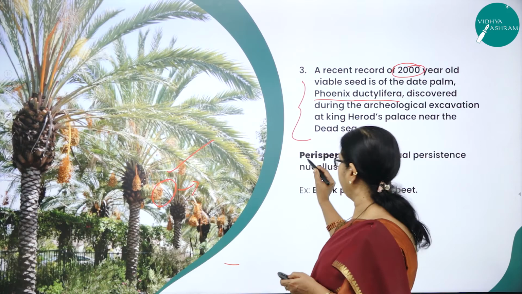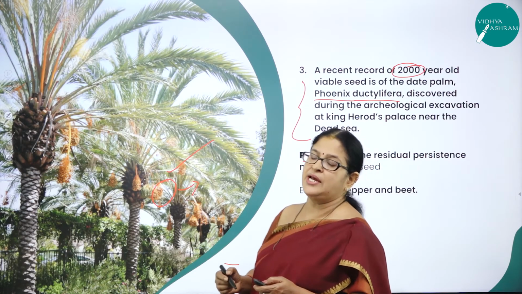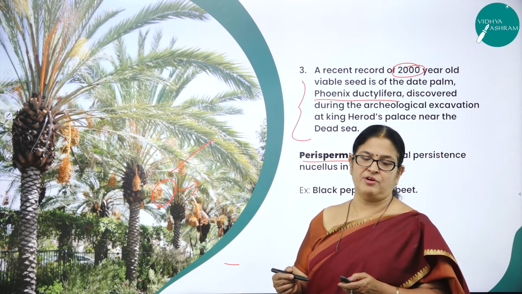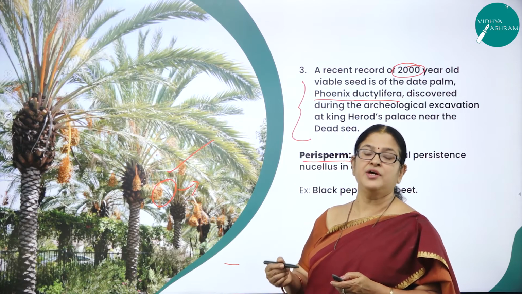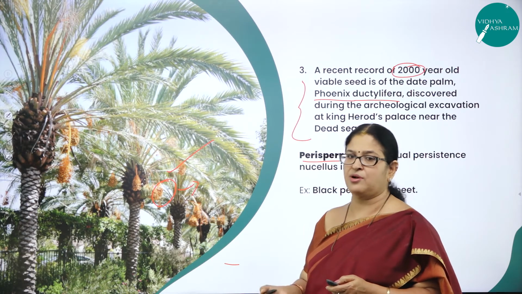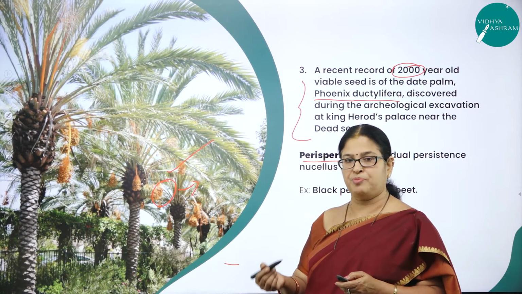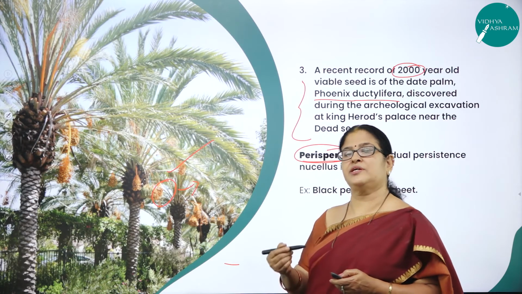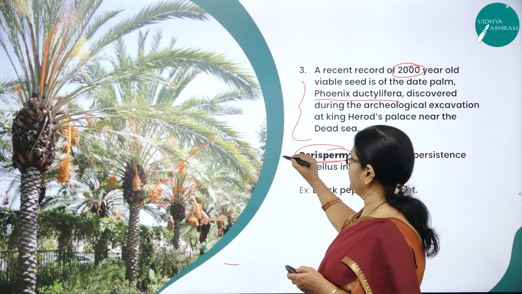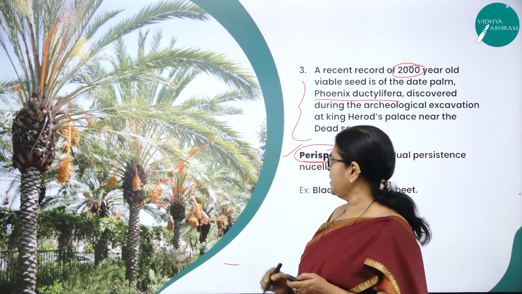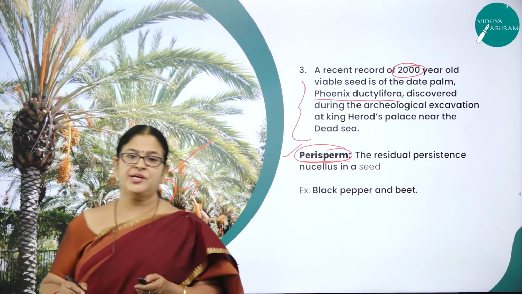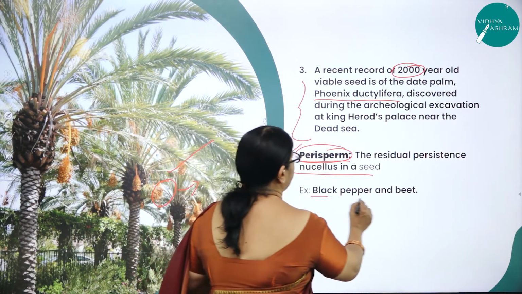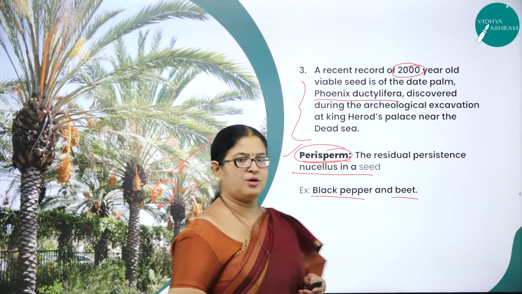Already I have explained about perisperm. What is perisperm? Occasionally in some seeds like black pepper and beet, the remnants of the nucellus are persistent. You can come across the remainings of the nucellus more prominently, and such residual persistent nucellus is called perisperm. As I said, this is asked as a 1 mark question. So what is perisperm? The residual persistent nucellus in a seed is called perisperm. Examples are black pepper and beet. Hope you have understood this concept, right?